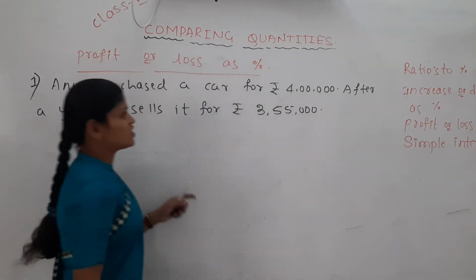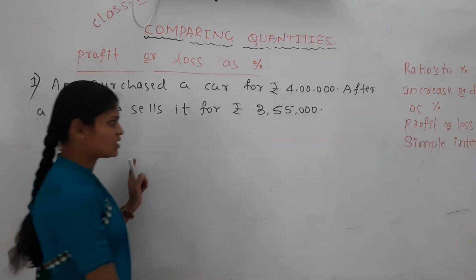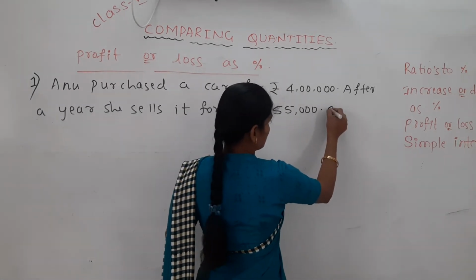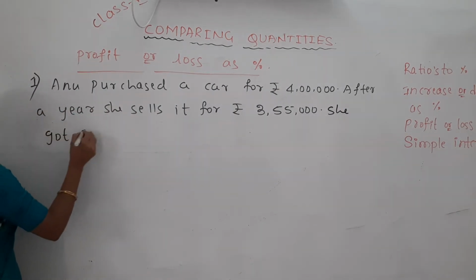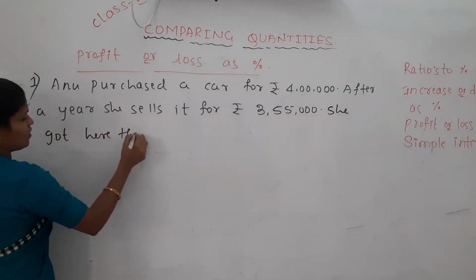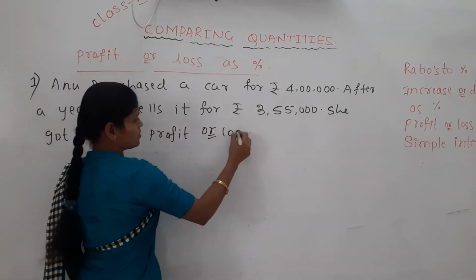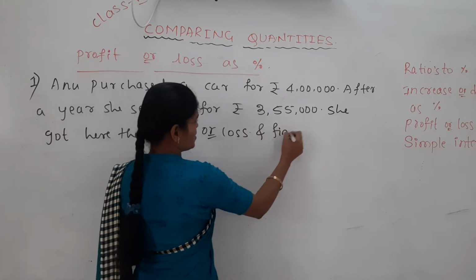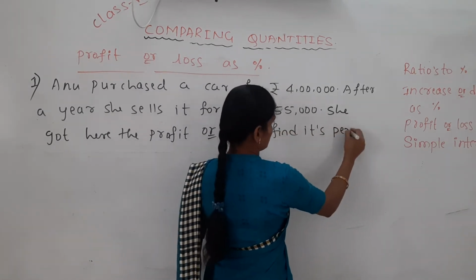Yes, has she got a profit or loss? And find its percentage. Here she got the profit or loss, and find its percent.